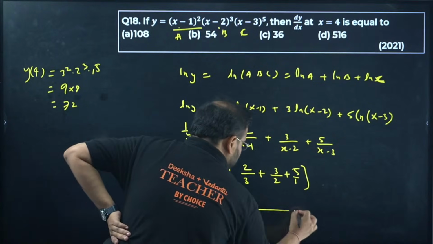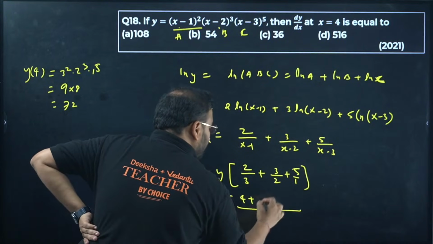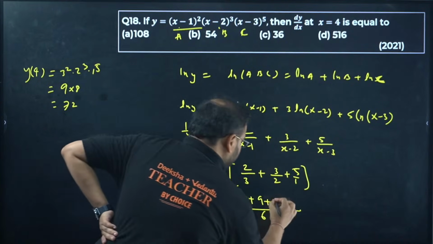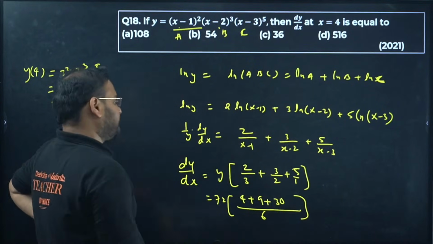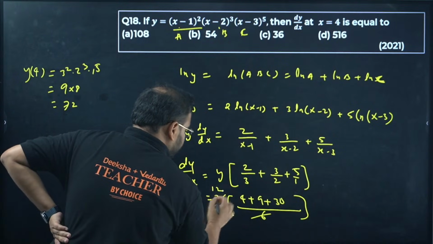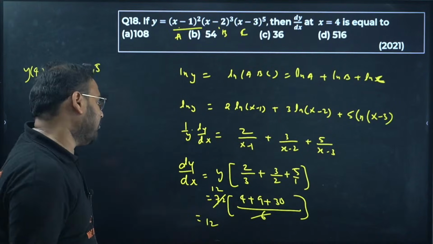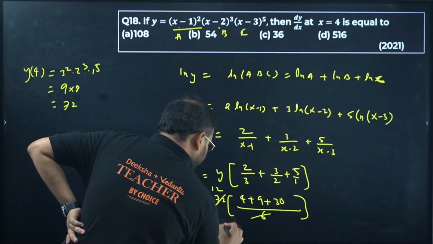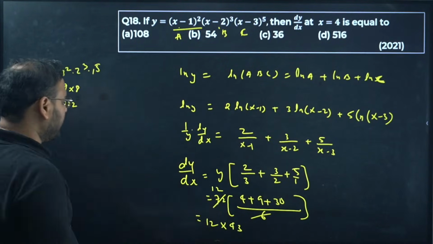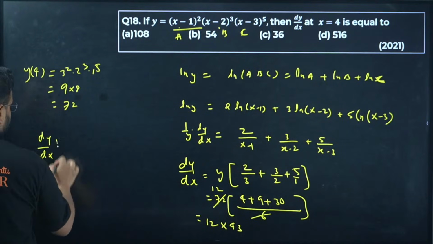Check here. LCM is 6, I guess. 3 2s are 6, means 4. 2 3s are 6, means 9. And 1 6 means 5 6s, so 30. Correct? Am I right? Check here. 6 into 12. 12 plus 30, we get 43, no? Is it right? 9 plus 4 is 13. 13 into 12.